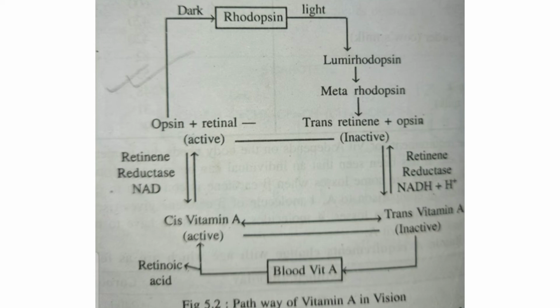It is a very important cycle for light and dark conversion. It helps us to see in the dark and in bright light. The rod cells and the cone cells actually help us, and this is the pathway of it.